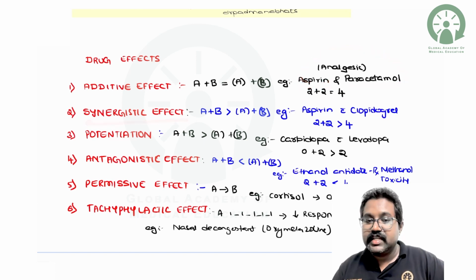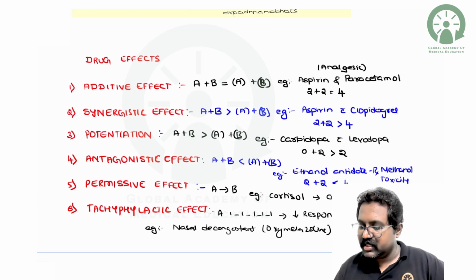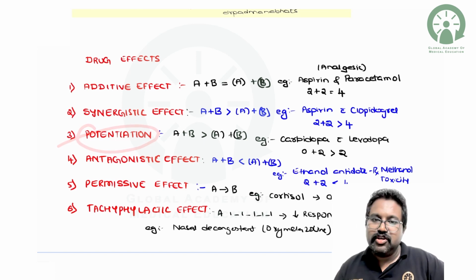Synergistic effect means the effect of drug A and drug B combined together is more than the response of the individual drugs. So 2 plus 2 will be more than 4. One such example is the antiplatelet agent aspirin when given along with clopidogrel. Clopidogrel is going to enhance the activity of aspirin. Then potentiation: one drug is going to increase the action of the other drug.